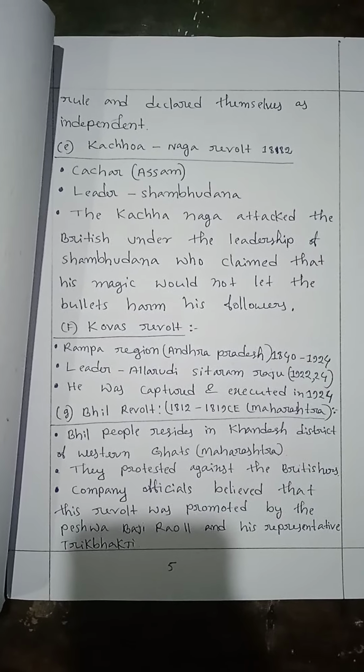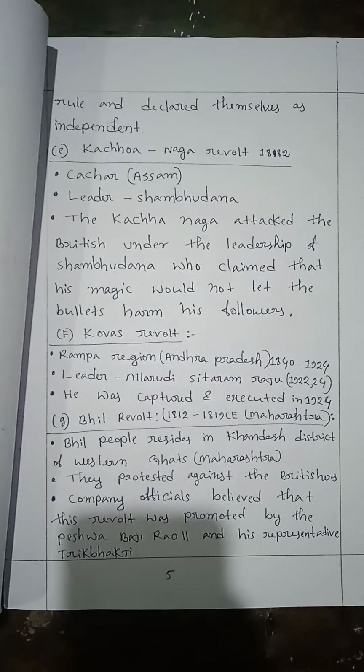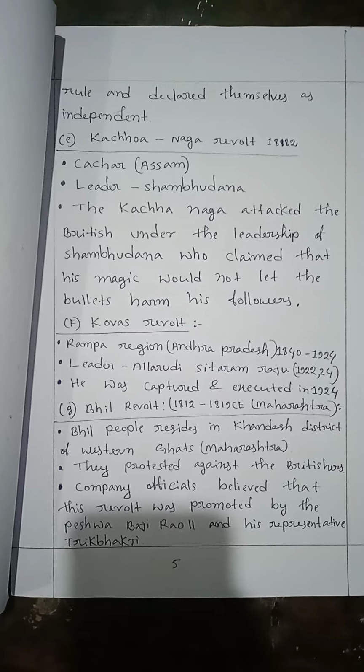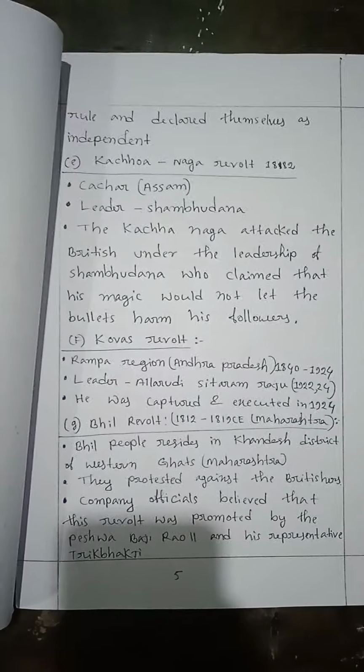Koya revolt, Rampa region, Andhra Pradesh, 1840 to 1924. Leader: Alluri Sitarama Raju, 1922-24. He was captured and executed in 1924.